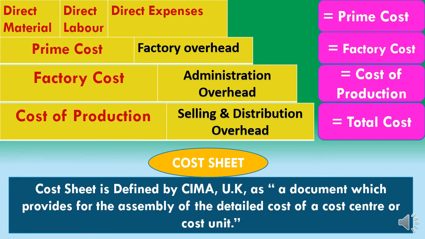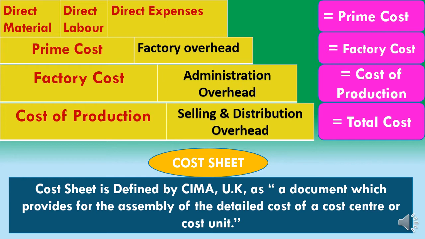It means cost sheet. Then what do you mean by cost sheet? See, cost sheet is defined by CIMA of UK as a document which provides for the assembly of the detailed cost of a cost center or cost unit. So, the cost sheet is a periodical statement of cost designed to show in detail the various elements of cost of goods produced, like prime cost, factory cost of production, office and administration cost, total cost.